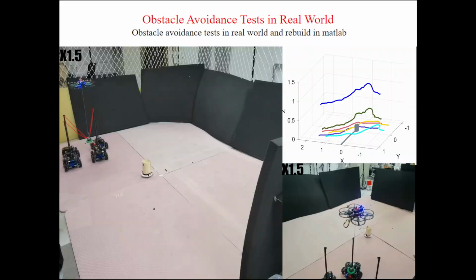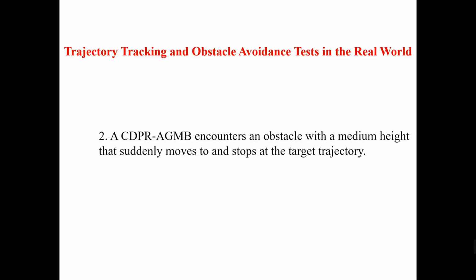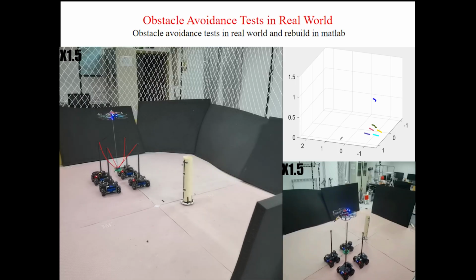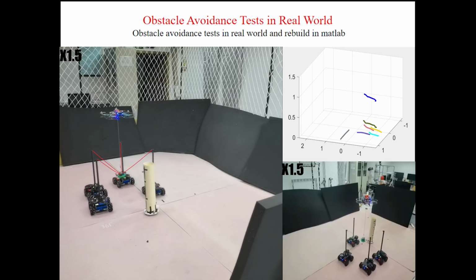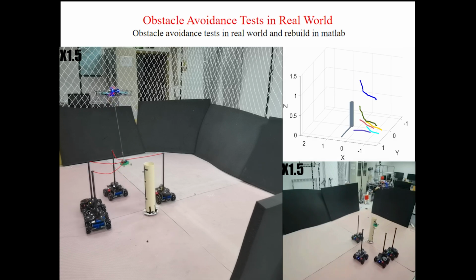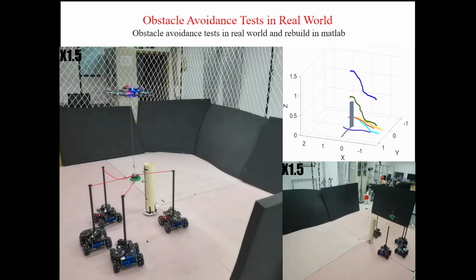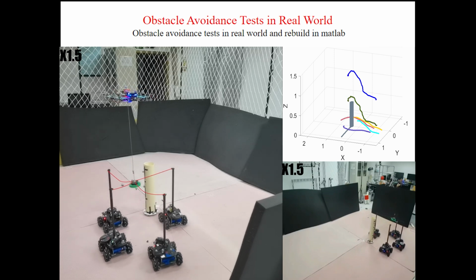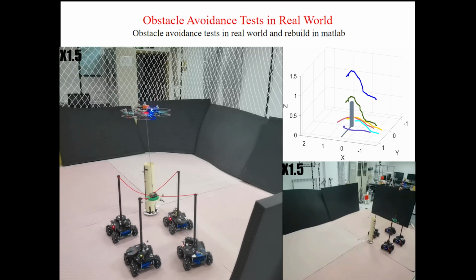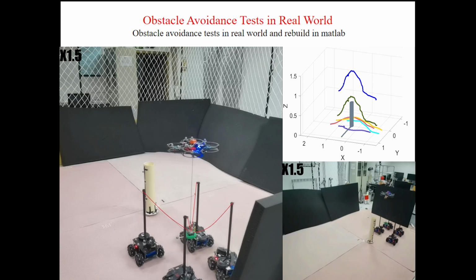In the second test, a CDPR-AGMB is set to encounter an obstacle with a medium height that suddenly moves to and stops at the target trajectory. The CDPR-AGMB can track the target trajectory and go over the obstacle with a medium height via lifting the moving platform by the aerial mobile base. Once the CDPR-AGMB avoids the obstacle with a medium height, it can move back to and continue to track the